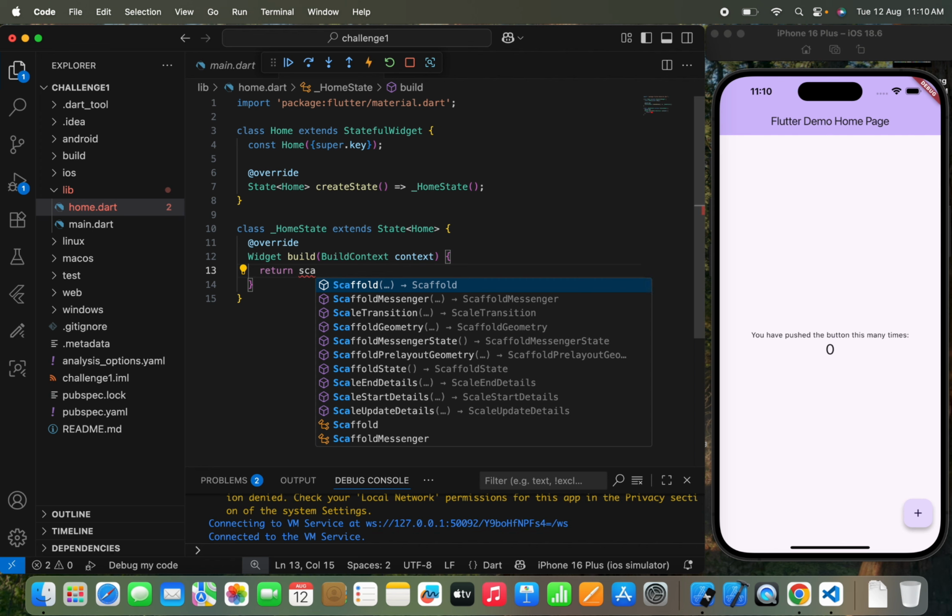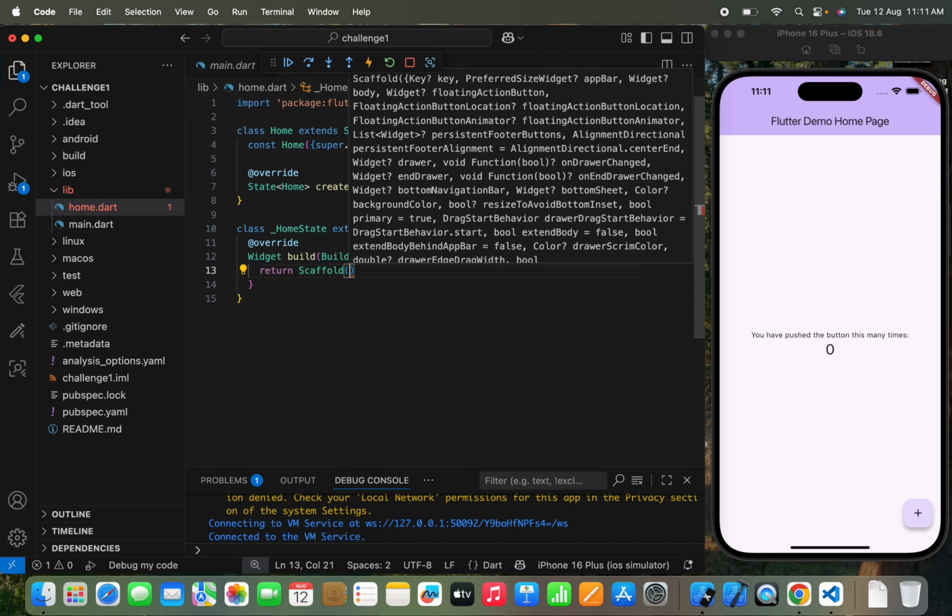So let me tell you what 3 widgets I'm going to use. I'm thinking to use a Scaffold widget, a Column widget, and a Container widget. By using only these 3 widgets, I'm going to make a complete app. Now you will think how I'll do that, but that's the main challenge.